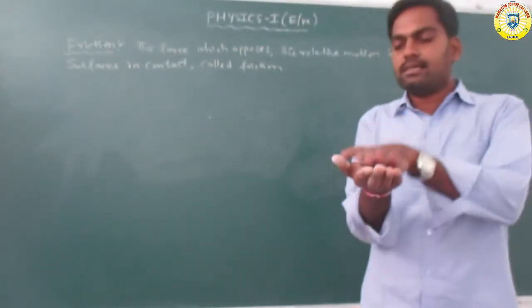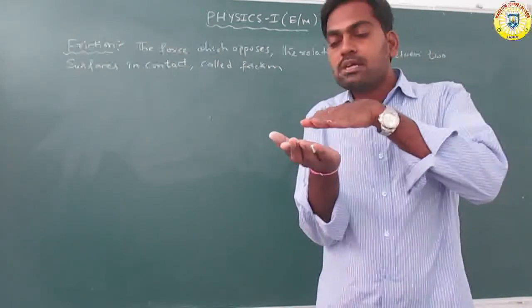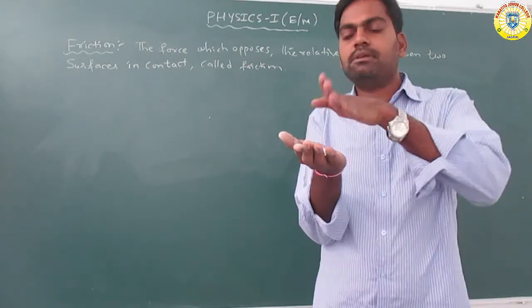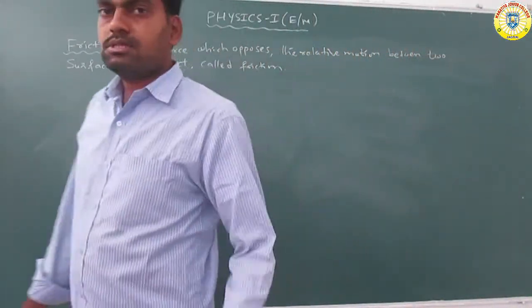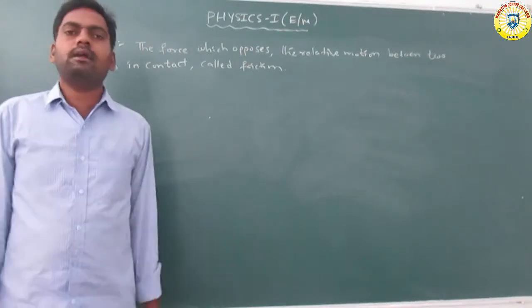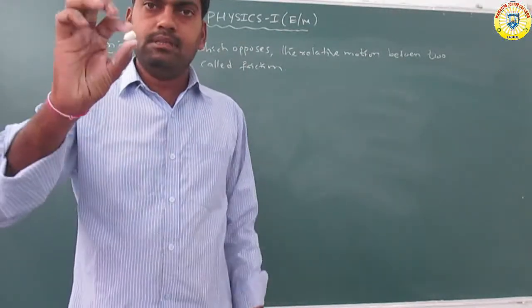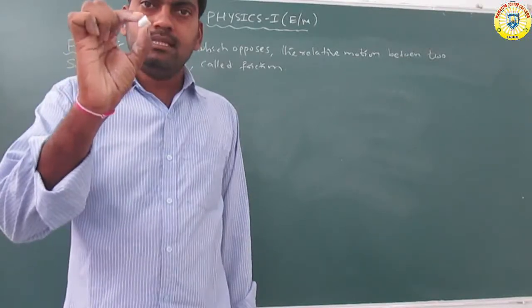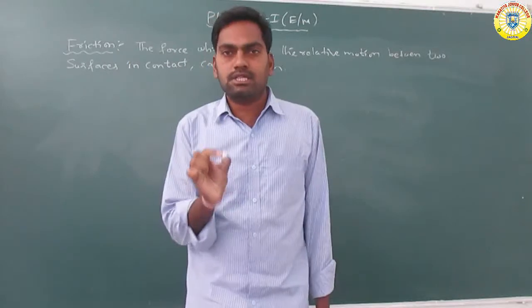When two bodies are in contact, the force which opposes the relative motion between the two bodies is called friction. For example, walking on a road. The grip, that is, the chalk piece is held in your fingers because of the friction force. Writing on the board is also due to the friction force.